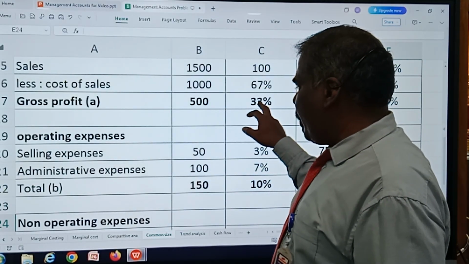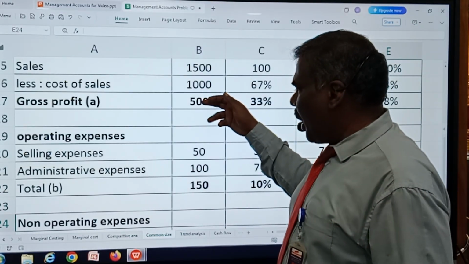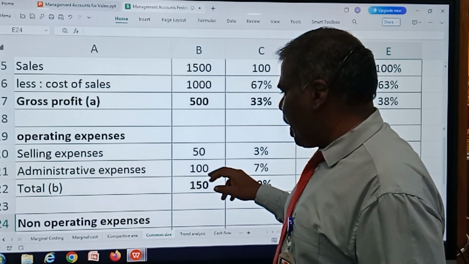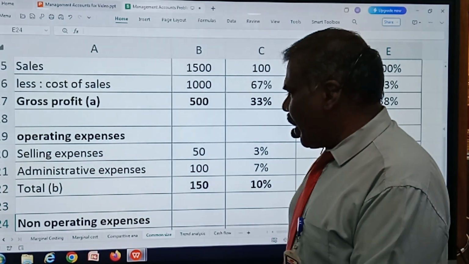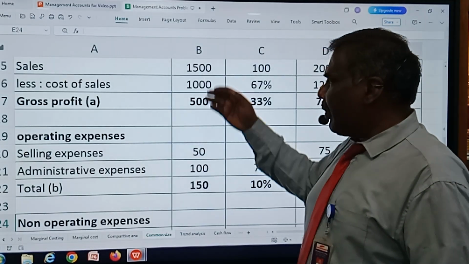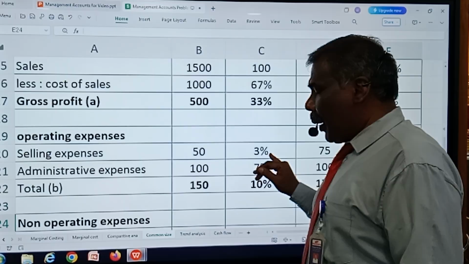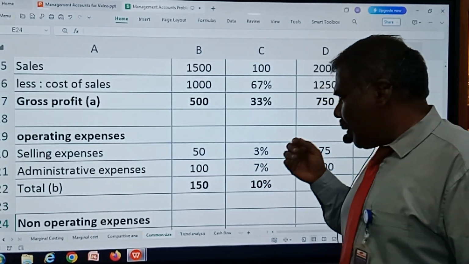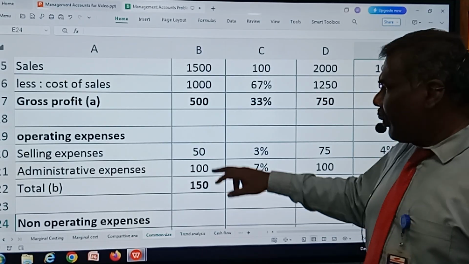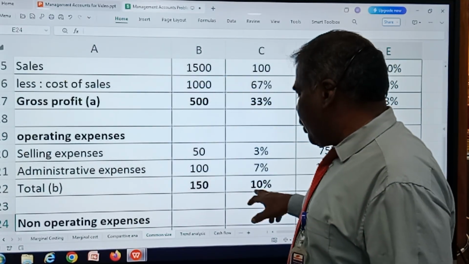The gross profit is said to be 500. That is, when representing in terms of percentage, comparing to the sales value, 500 divided by 1500 into 100, I am getting 33%. Same way, the operating expenses, selling expense and administrative expenses are being compared with the sales value, 50 and 100, comparing with 1500, I am getting 3% and 7%. The total operating expense comes to 150. That is, when compared with sales proportion, it comes to 10%.